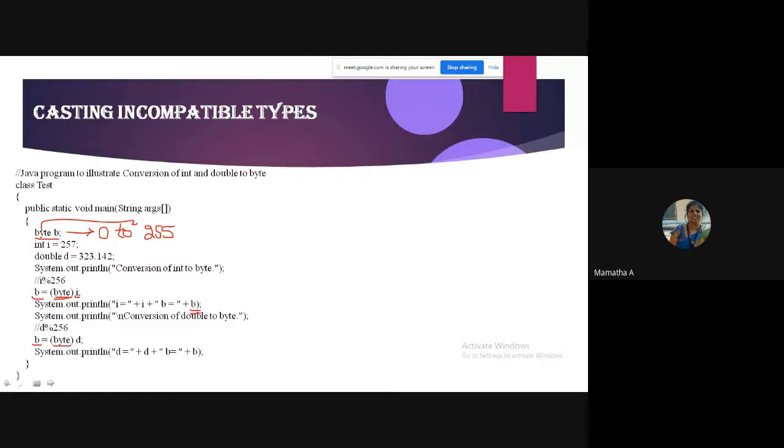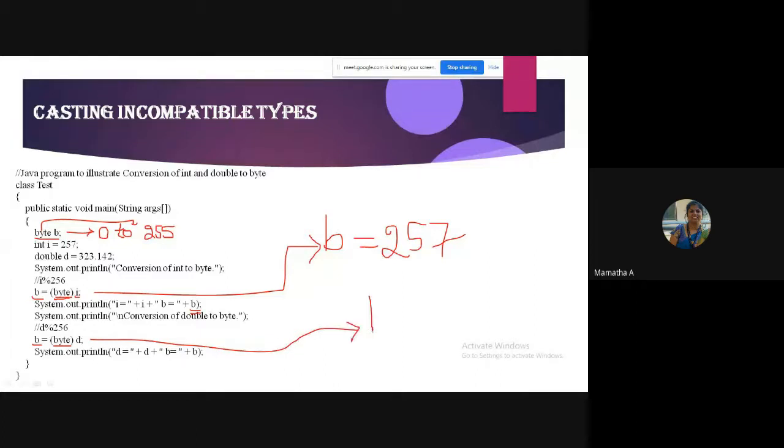Okay. So you are telling me, what does B contain in the first step? Here, B contains what? 257? B contains 257. Okay. In the next step, what does B contain? When I'm trying to assign double to byte, what is the double value?